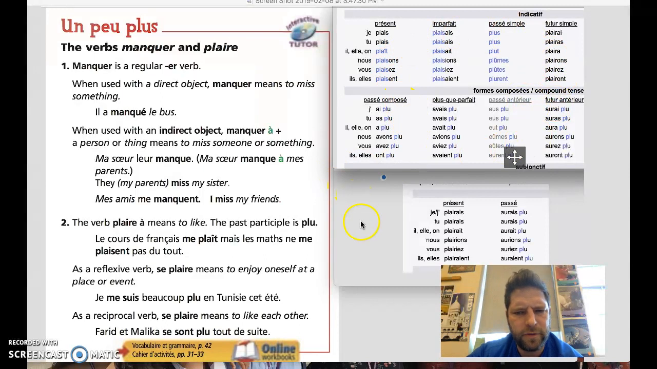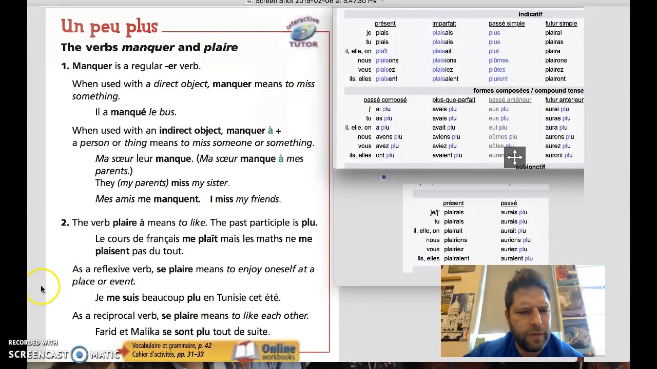And that's just to help you visualize and see what we studied and how the verb will look in the various tenses. So the example they give you is Le cours de français me plaît, mais les maths ne me plaisent pas du tout. So French is pleasing to me, or I like French, and math, I do not like math, or math is not pleasing to me. Now these different forms of plaît here, because Le cours de français is singular, they just use plaît. Les maths is a plural, so this causes us to use the plural form plaisent.